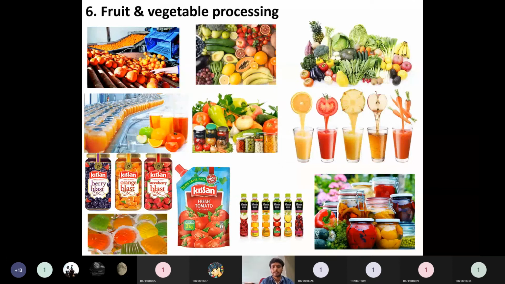Fruits and vegetable processing. If you consider the fruits and vegetable processing industry, the fruits we can store maximum 1 week, and vegetables we can store maximum for 1 or 2 days. But when you convert this into useful products like packaged food, or Minute Maid or Tropicana fruit juices, how are they storing that food for a large period of time, for 6 months, or up to their expiry date? Using some preservatives, using some techniques only, they are preserving that food. Maybe irradiation, it may be possible. Maybe they are adding some additives, may be possible. Some harmful additives may be added in that. It is possible.